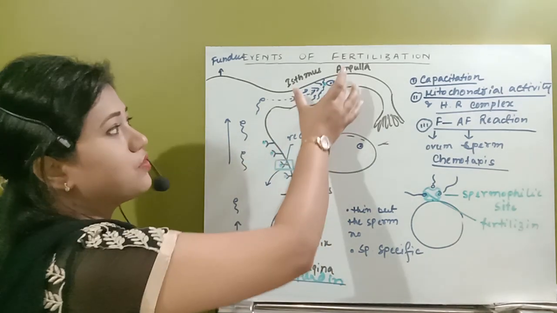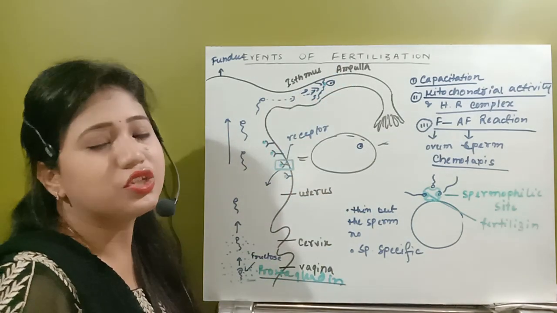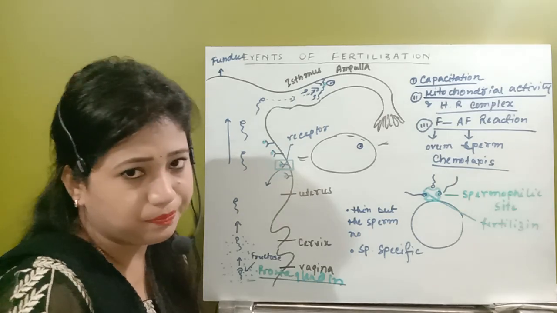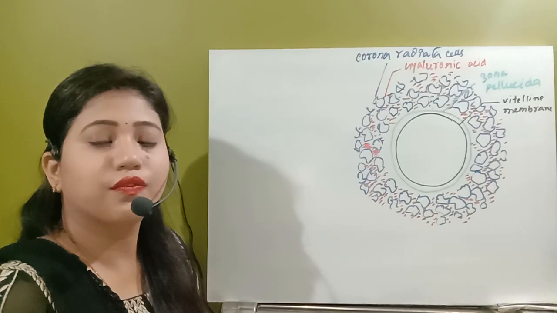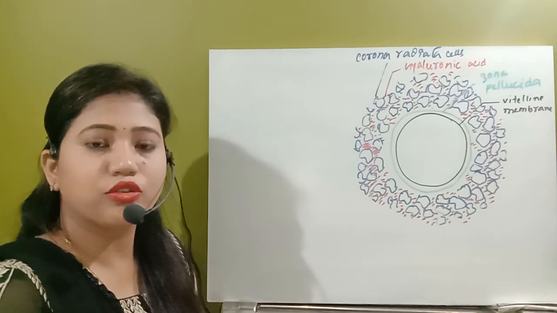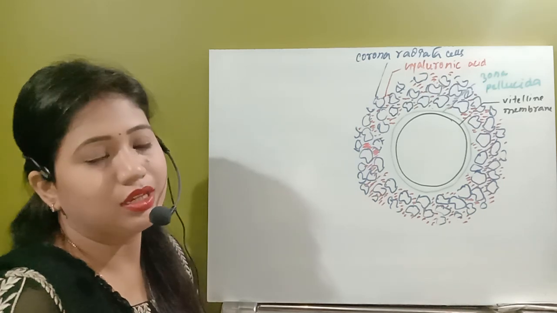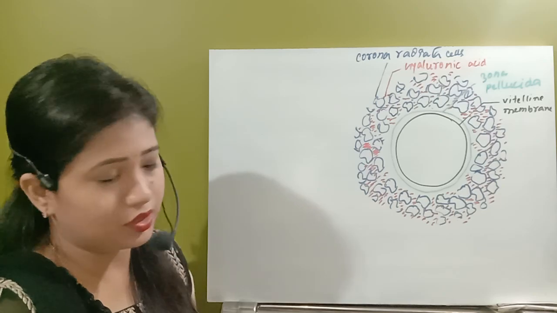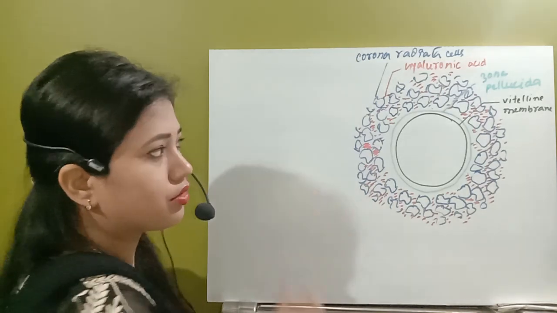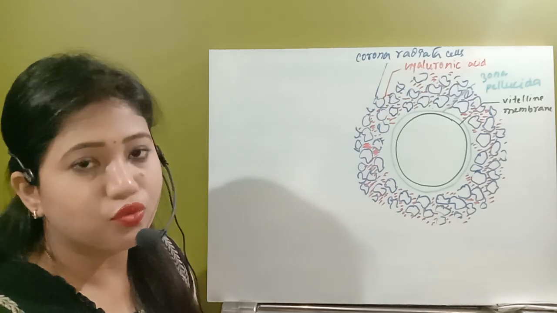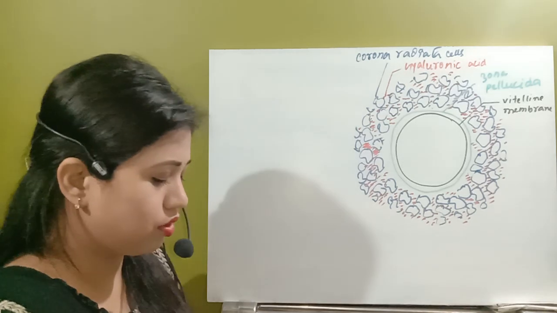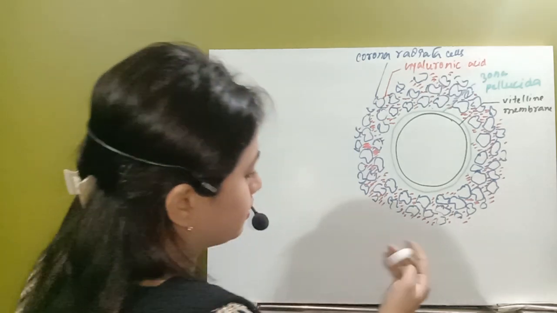After that, we'll see what will happen in the ampullary isthmic region. Now see, after all these phases, the spermatozoa will pass, and after that it will reach the site of fertilization. So we have zoomed in on the structure, the ovum, which is arrested in the metaphase 2 of the second meiosis. So this is the secondary oocyte itself.